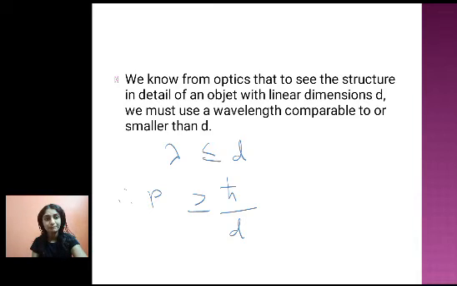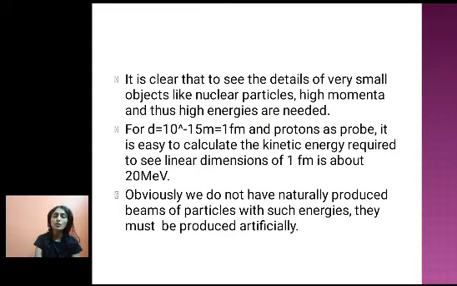So p should be greater than or equal to h cross by lambda. Instead of lambda, I will write d. So momentum is greater than or equal to h cross by d. Now it is clear that to see the details of very small objects like nuclear particles, high momenta and thus high energies are needed.